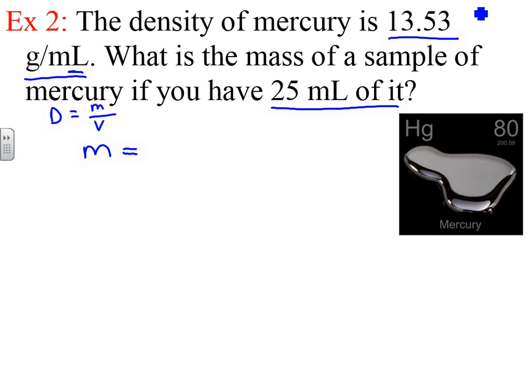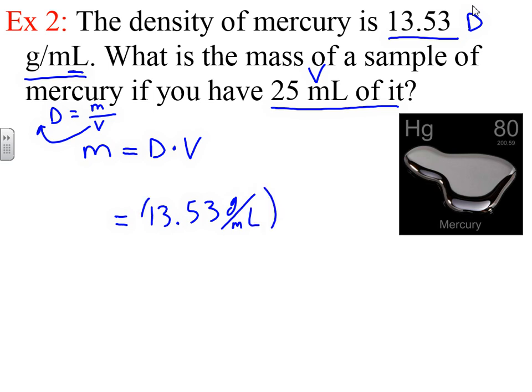Remember, we moved the volume out to this side, so we simply have to multiply the two values. This here is our density, 13.53 grams per milliliter. We'll multiply that by, and the parentheses mean multiplication, our volume, which is 25 milliliters.